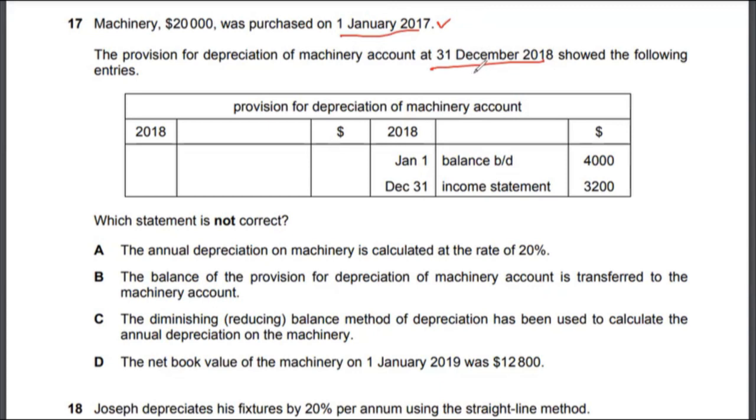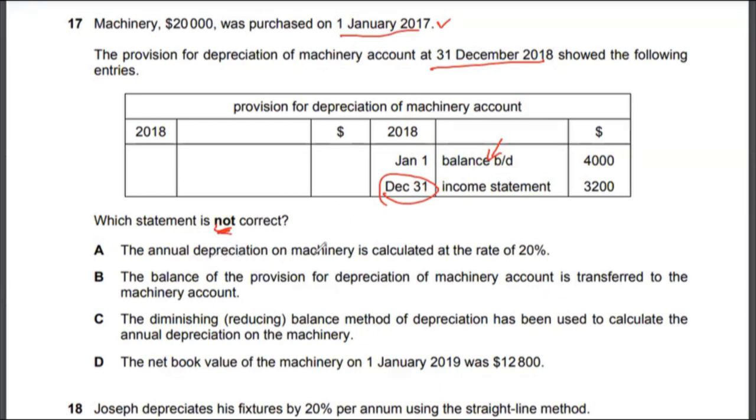which is basically the provision for depreciation. So this is the entry, and then it also shows the beginning balance at the end of 2017, right? So which statement is not correct? Which statement is not correct?